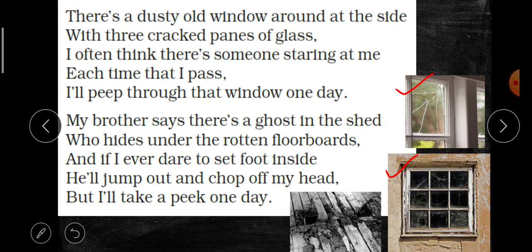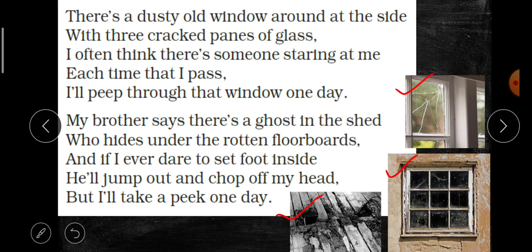My brother says there's a ghost in the shed. Now poet tells us that his brother is saying to him that a ghost, a devil power, is living inside the shed, who hides under the rotten floorboards. And that ghost is hiding inside the rotten floorboards. These are the floorboards in the picture we can see, and the word rotten is used here because they are very old and they are damaged. So that ghost is hiding inside the rotten floorboards.